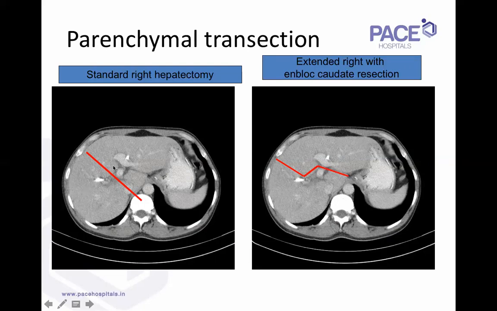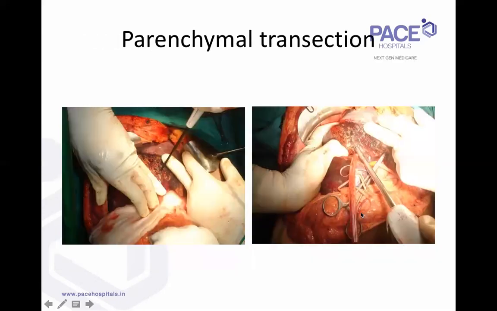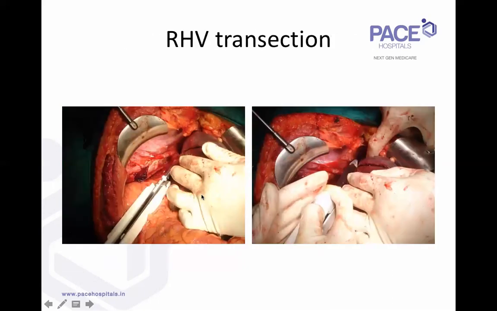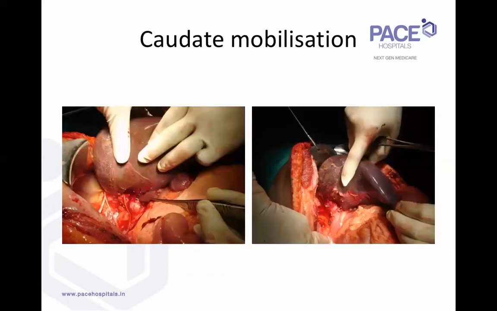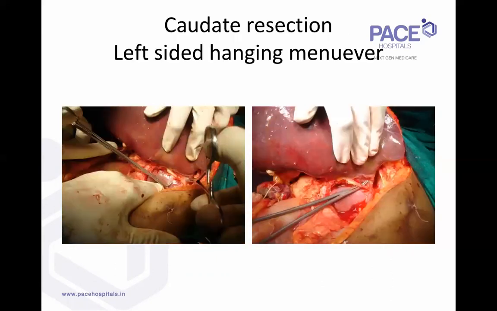So you can make out the difference between this plane of transection and this plane of transection. That is the big difference between a standard right hepatectomy and an extended right with an en bloc caudate resection. Why we call it an extended right is because we're taking a bit of segment 4 along with the right hepatectomy and the caudate lobe. The parenchymal transection, like I said, is by a combination of Hugger and harmonic, and as we go along, the right hepatic vein is transected here. The caudate, like I said, is completely mobilized.